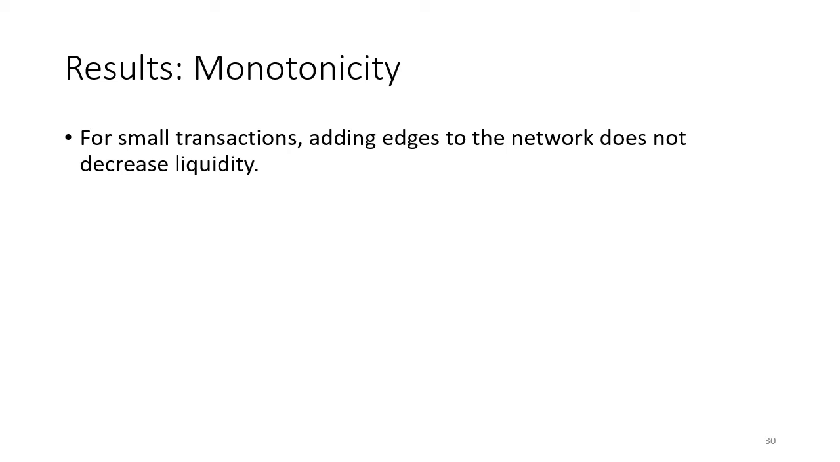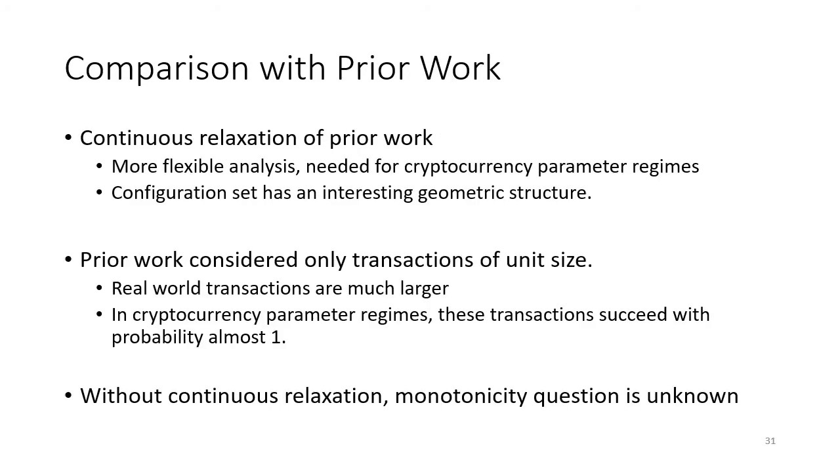This means that if, say, I'm a business operating in a payment network, my competitor can't come along and add edges to the network, and in doing so, hurt my ability to accept payments from customers. At a high level, you can think of these results as a continuous relaxation of prior work.